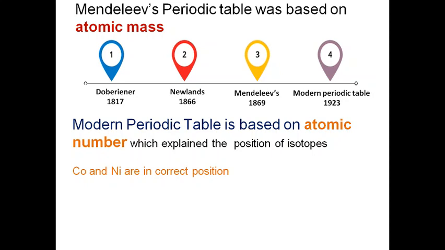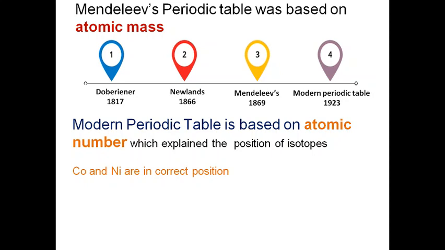So the modern periodic table is based on the atomic number, and this actually removed the anomalies of Mendeleev's classification of elements. For example, the position of isotopes. Since all the isotopes of an element have the same atomic number, they can be put at one place in the same group of the periodic table.